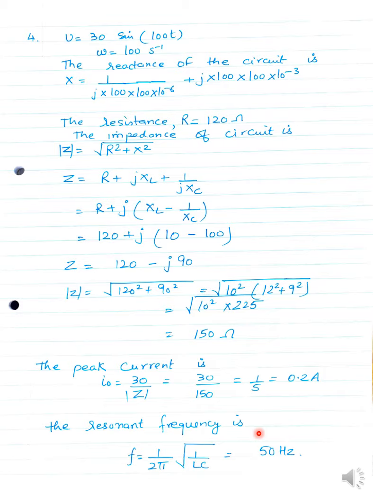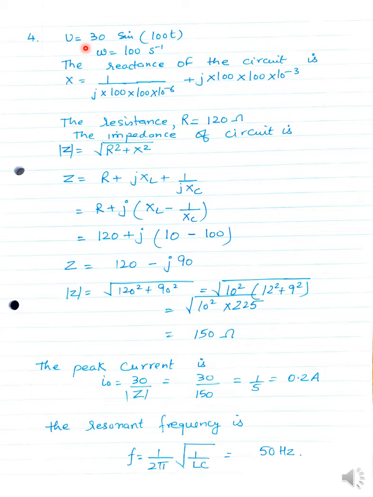Find the impedance, the peak current, and the resonant frequency of the circuit. So what we have to find here is the impedance Z, the peak current I naught, and the resonant frequency F naught. You can denote the resonant frequency by F or F naught also. So we have to find these values.